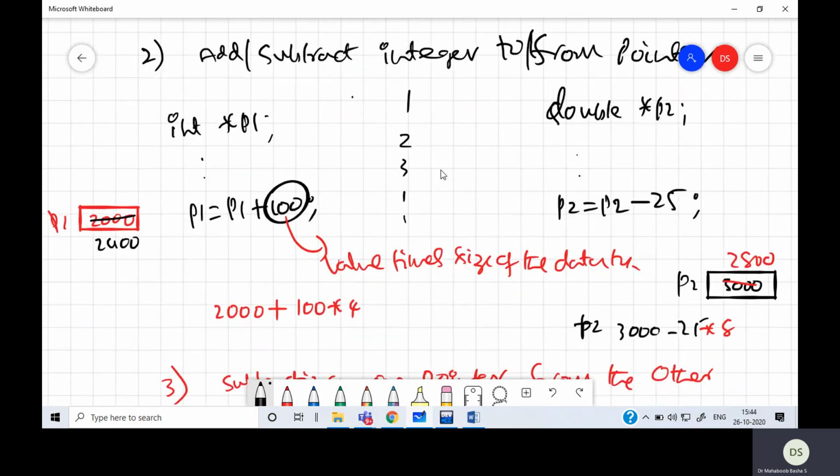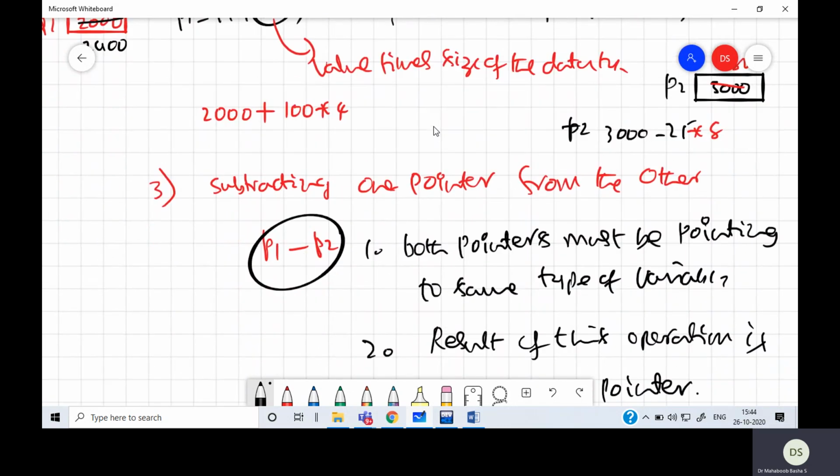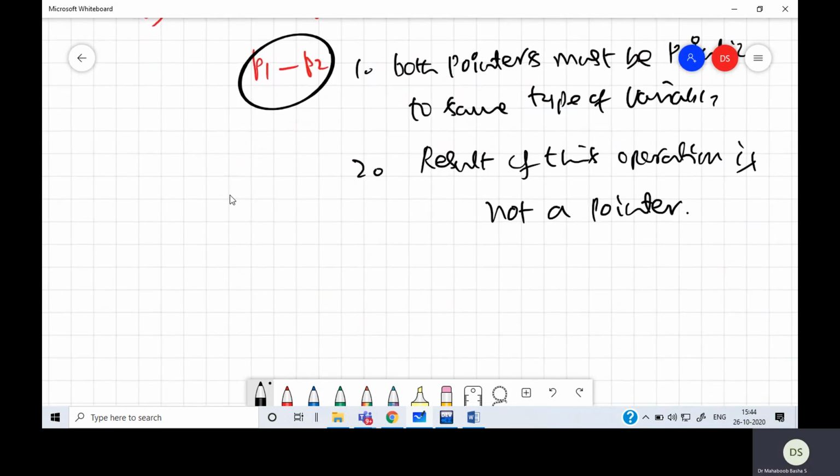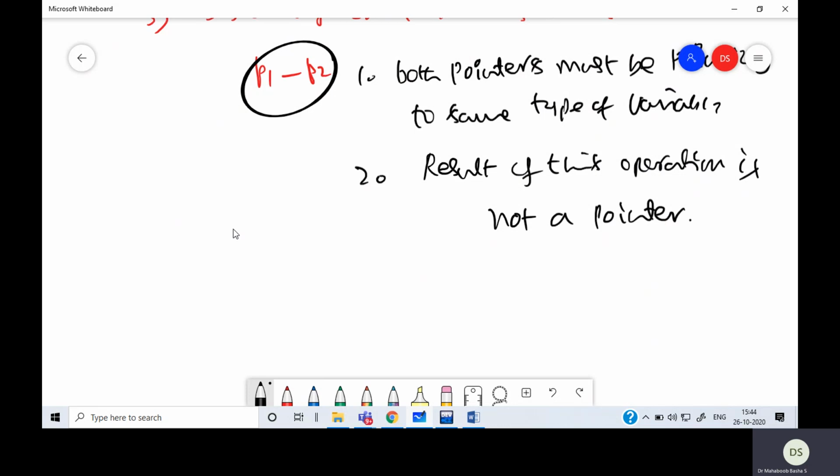But if I subtract one address from the other, I'll not get an address. So incrementing, decrementing, or adding and subtracting an integer with respect to pointers will give you a pointer or address. But when you subtract one pointer from the other, you will not get an address. So both should have the same type.